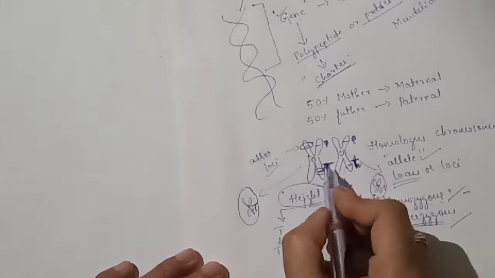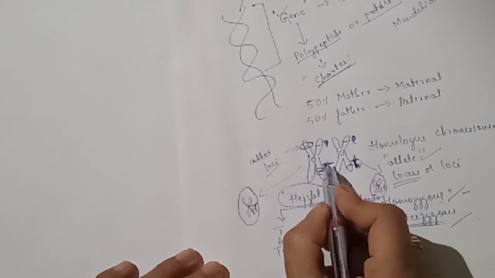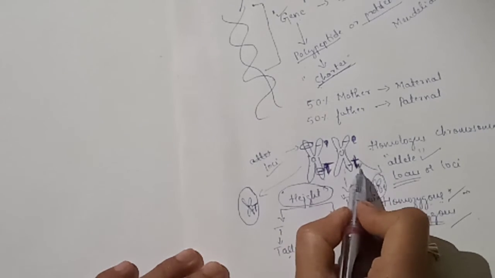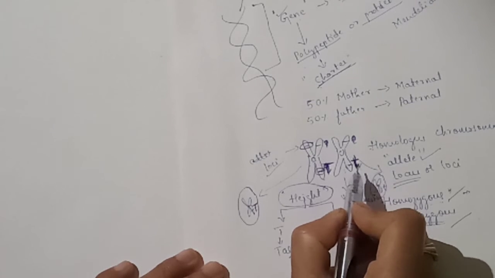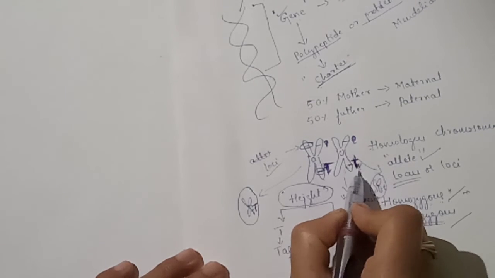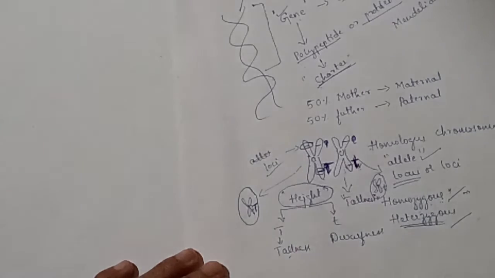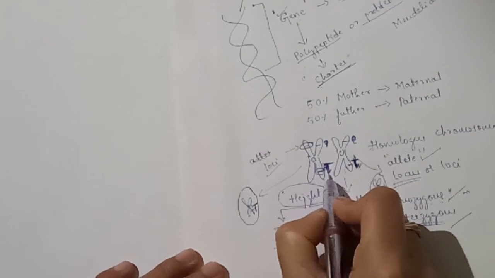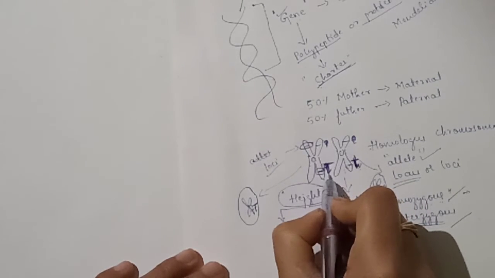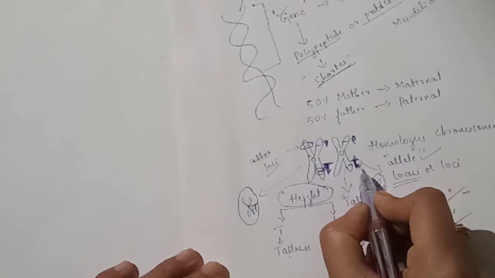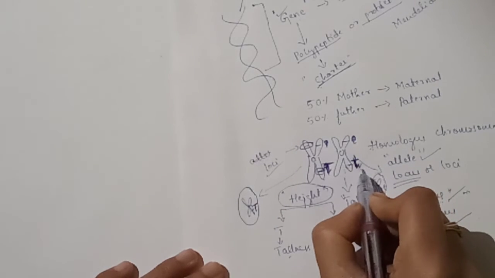Why is this? Because capital T is dominant, which suppresses small t. Therefore, small t fails to express its character. Capital T is known as the dominant gene and small t is known as the recessive gene.